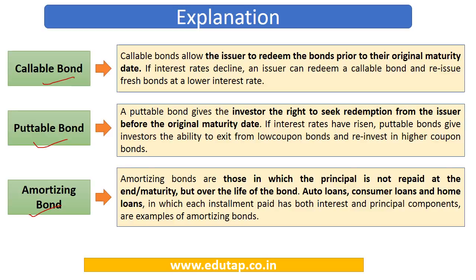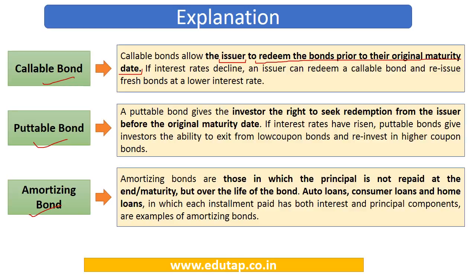So now this company has the option that it can call back the bonds which it has already issued, and it can issue new set of bonds at the new interest rate which is lower. So this allows the issuer, that is the company, to redeem the bonds prior to their original maturity date. So here the original maturity date was still pending. The bond did not reach their maturity stage yet, but then again the company had the option that it can redeem them earlier also.